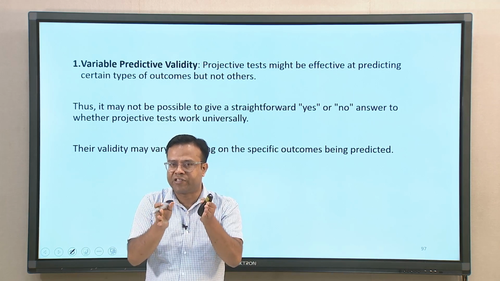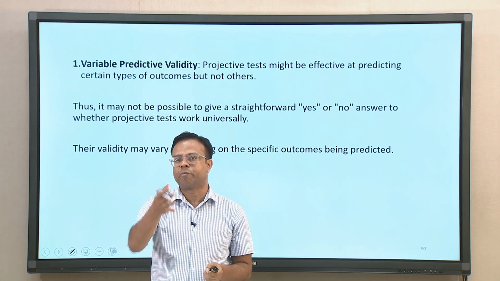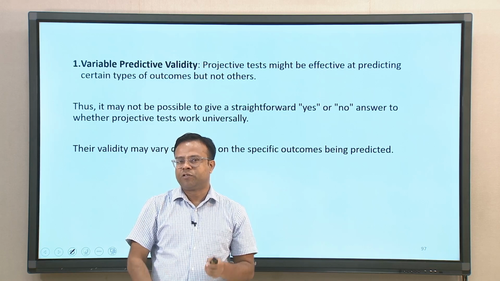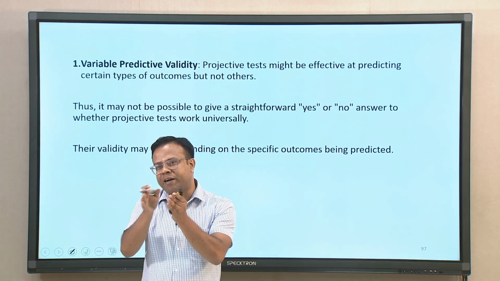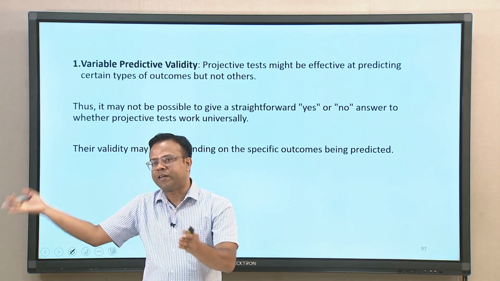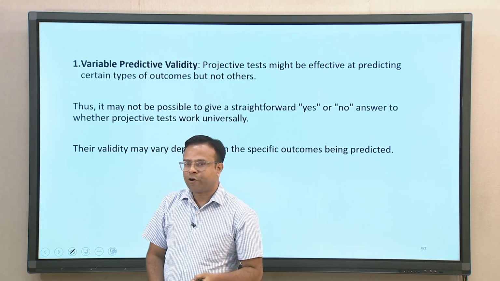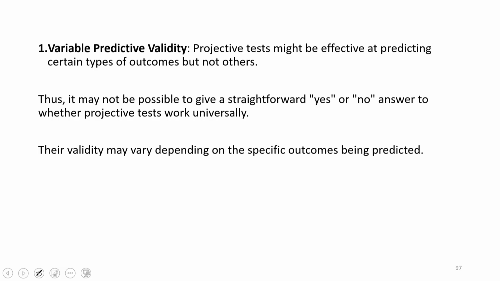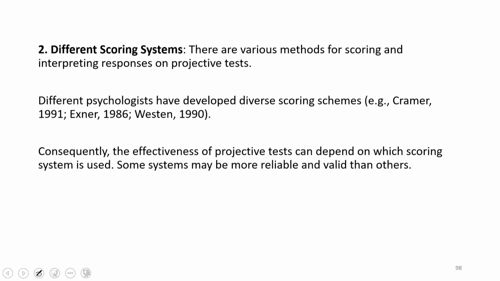So, a straightforward yes or no answer cannot be given in this context. These tests have been found to be good at predicting a few things and not good at predicting other things. Their validity may depend on the specific outcomes being studied.